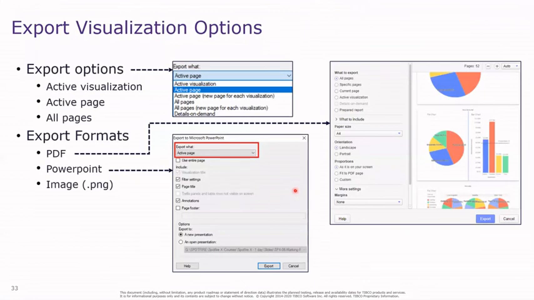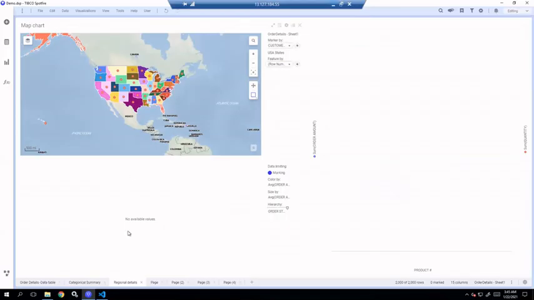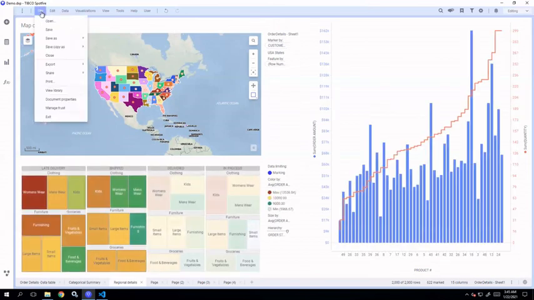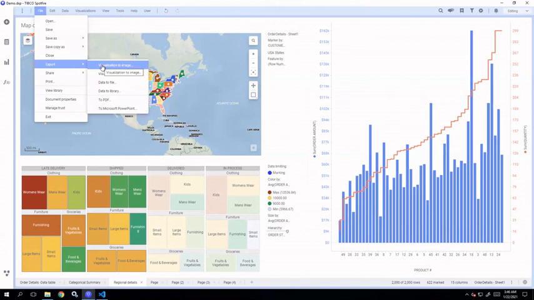Next is export visualizations. Now, if after creating the analysis, you have to use that particular analysis in a presentation, instead of directly sharing the analysis, what you can do, you can export the visualizations in different formats: PDF format, PowerPoint, or image. Okay, now let's go to the tool and see. Go to file, say export. Now you can export visualization to image.